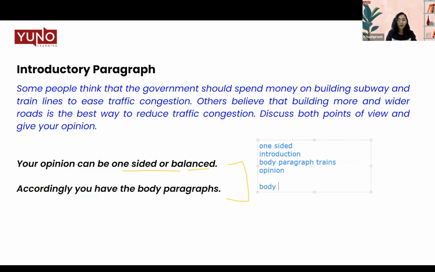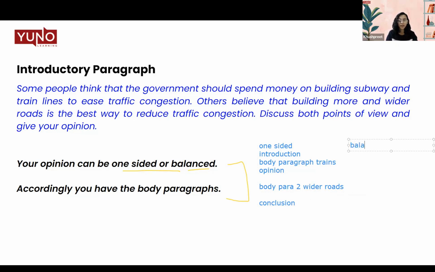Next, we'll move on to body paragraph 2. Here, we'll be talking about wider roads, and then we will have the conclusion. So this would be a structure for a one-sided body paragraph, one-sided opinion. Now, what would be the structure for a balanced opinion? Let's have a quick look.